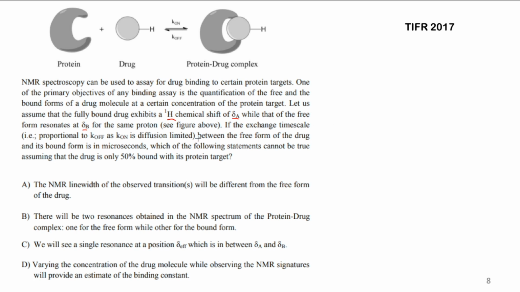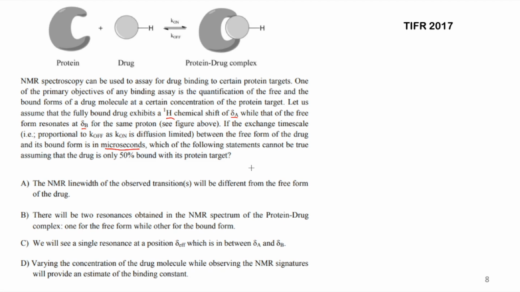If the exchange time scale, which is proportional to K off and K on, is diffusion limited between the free form of the drug and its bound form, and is in microseconds, which of the following statements cannot be true, assuming that the drug is only 50% bound to its protein target? These types of questions are called comprehensive questions, where you have to read everything very carefully, and each and every line will help you get near to the correct answer. All right, I'll explain how you can do this one.